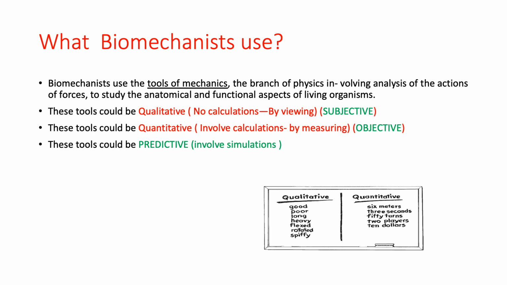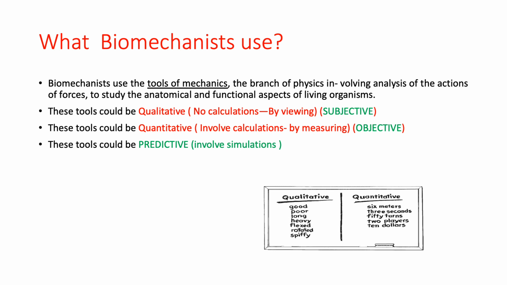We have calculation, we have numbers, we deal with the numbers, and of course if we are dealing with the numbers it is more accurate, and usually the scientists, for the development of something new, for research part, we have to deal with the quantitative, and it is also known as objective analysis. And the third one is your predictive one.